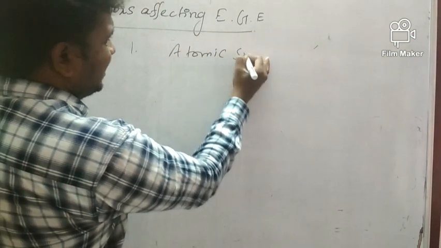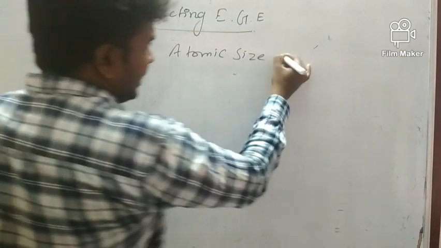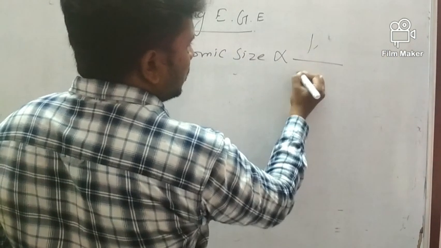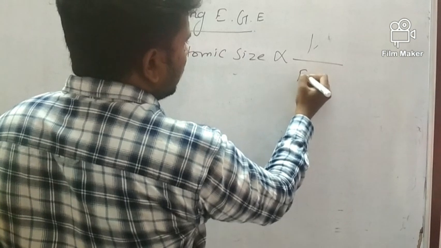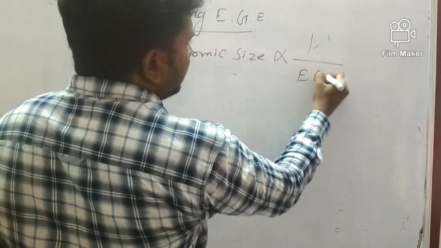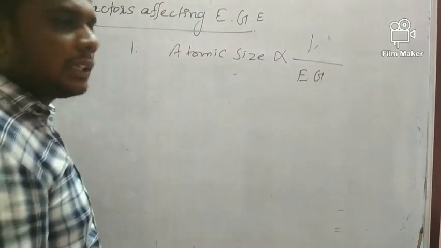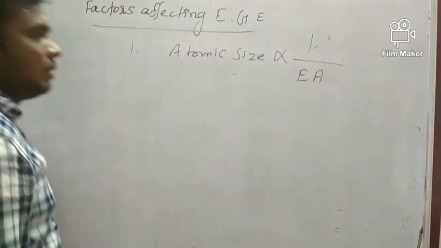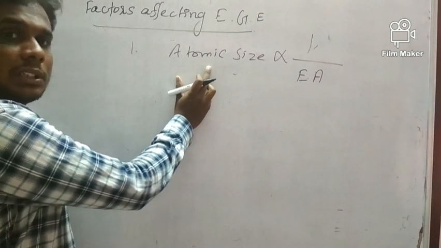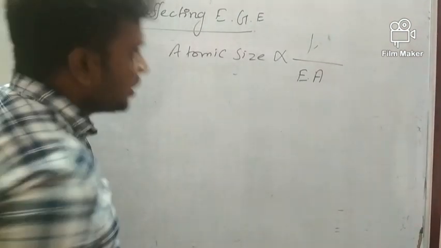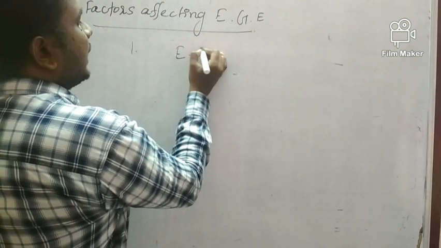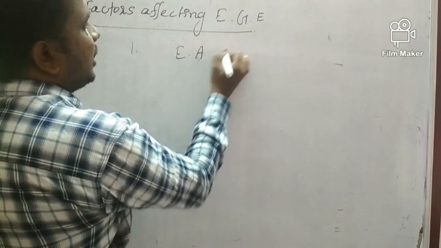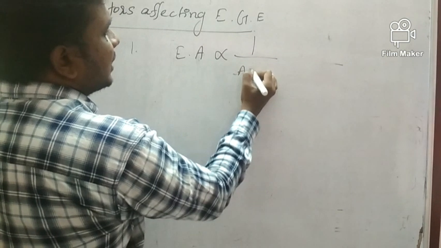Atomic size is inversely proportional to electron gain enthalpy, or electron affinity, I can take it. So electron gain enthalpy or electron affinity is inversely proportional to atomic size.